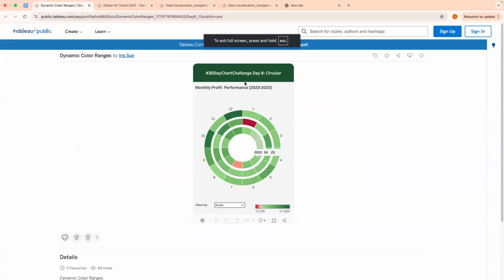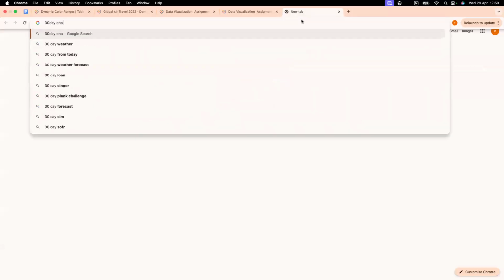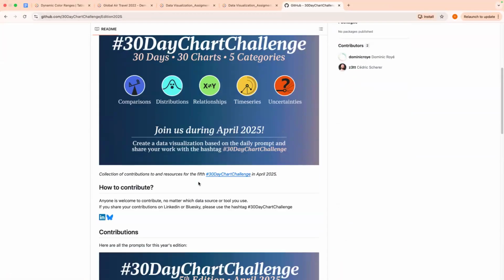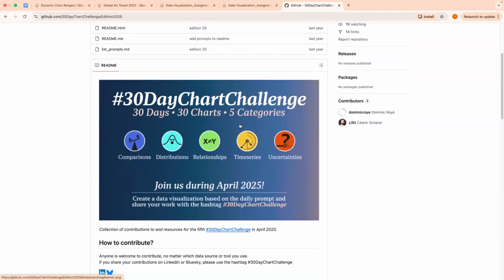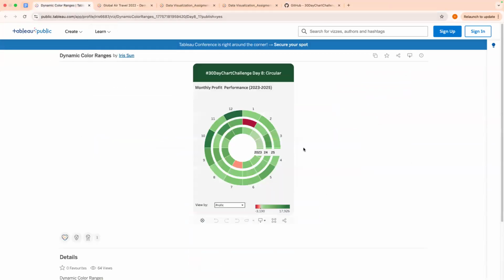30-day chart challenge, day 8. So this is clearly a challenge, and it seems like the challenge is to do something secular. I don't know if I have the 30-day chart challenge link here, just to contextualize. I think they have a GitHub repo for this. The April 2025... wait, what year is it? Anyway, we don't need to look into this. We don't have time. But okay. So the challenge here is something secular.